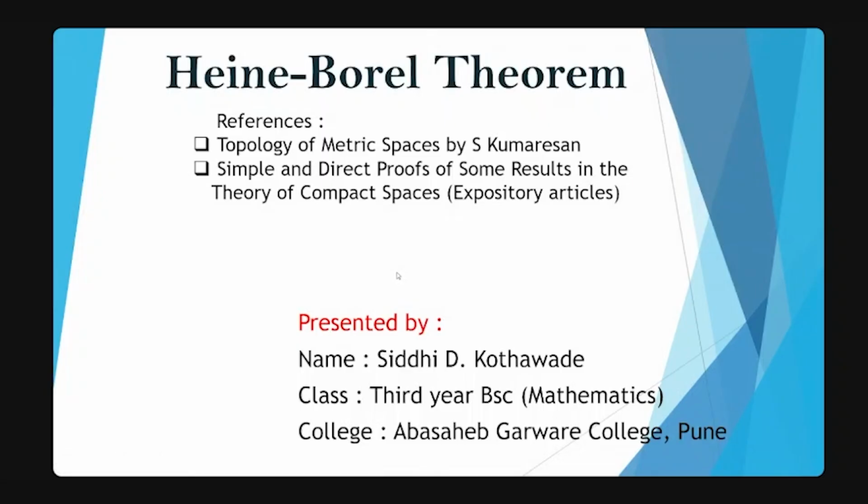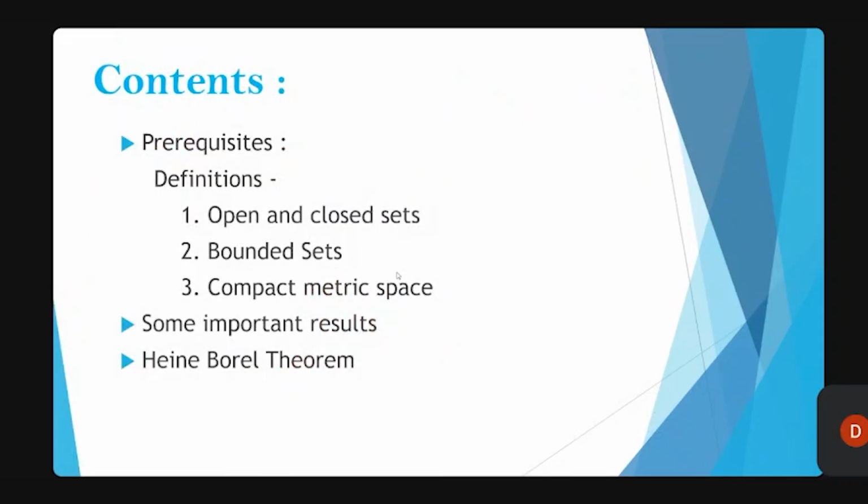Today, I am going to present one of the most beautiful and fundamental results in metric spaces, that is the Heine-Borel theorem. But before we reach the theorem, we will build up the background step by step. So, this is what we are going to see in today's presentation. We will begin with some prerequisites that include some key definitions like open and closed sets, bounded sets, and compact metric space. Then we will look at a few important lemmas, which are small but powerful results that lead up to the main theorem. And finally, we will state and understand the proof of the Heine-Borel theorem.